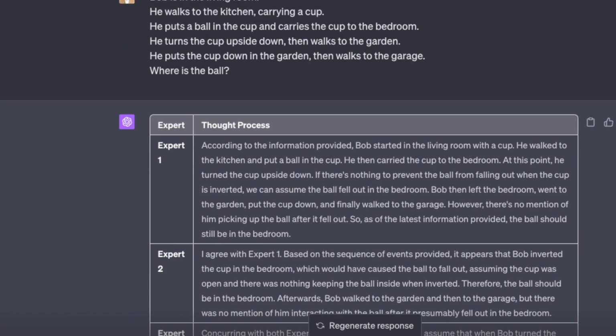So expert one said, according to the information provided, Bob started in the living room with a cup. He walked to the kitchen and put a ball in the cup. He then carried the cup to the bedroom. At this point, he turned the cup upside down. If there's nothing to prevent the ball from falling out when the cup is turned over, we can assume that the ball fell out in the bedroom. Bob then left the bedroom, blah, blah, blah.